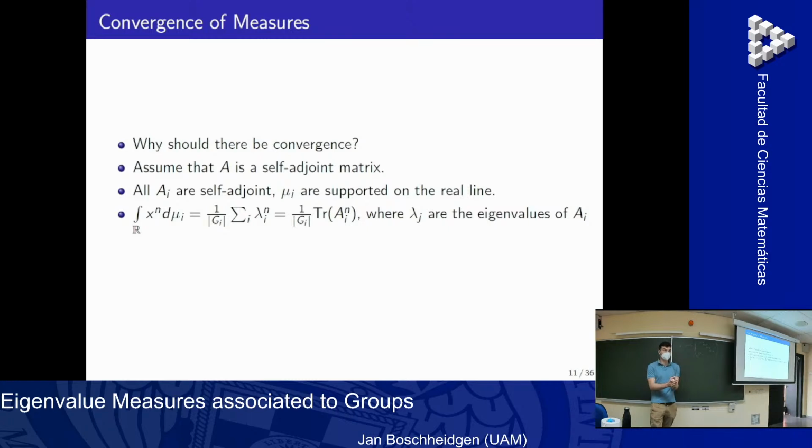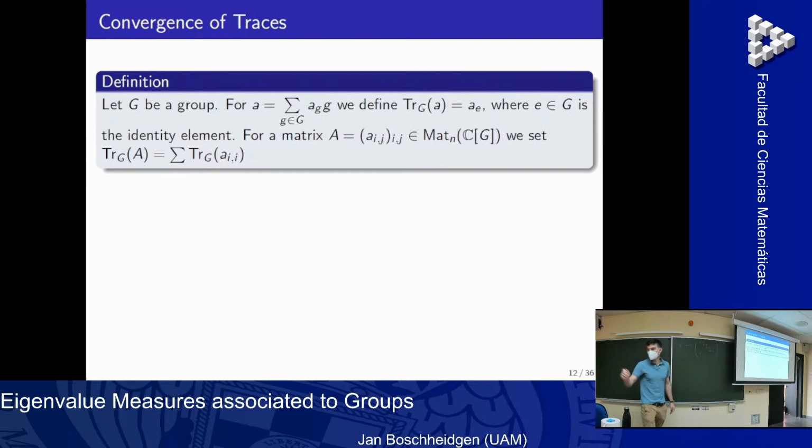Now we choose a normal chain where the intersection of all my N_i is trivial. And in my matrix A, there are only finitely many elements. So at some point, going down, down, down, there's no element left in the kernel, no element of the matrix appears in one of the N_i's. And so nothing appears as a trace anymore. That's why it makes sense to define the trace like this.